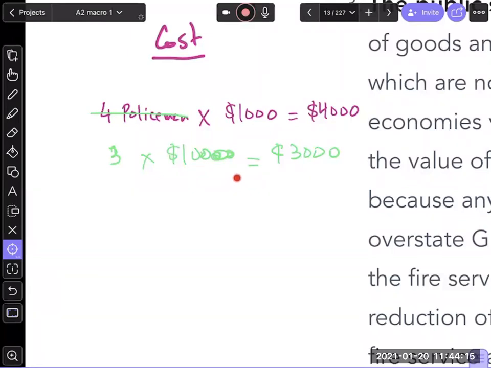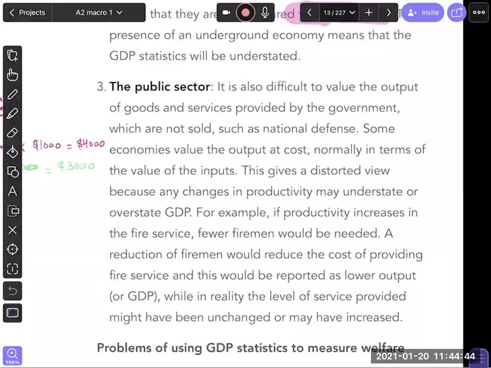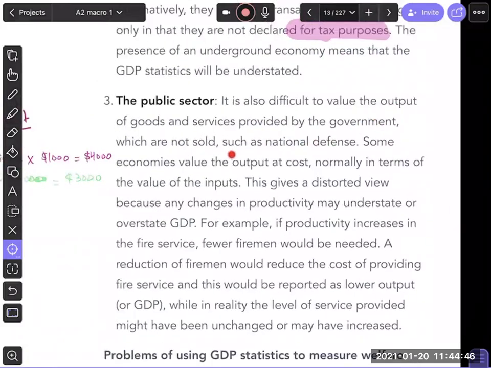You guys get that? Whenever you are trying to look at things at cost and not at market value, the problem is that if ever there's a change in productivity and fewer policemen are required, this is shown as a fall of GDP. In reality, GDP should not be falling, because you don't need four now, you only need three policemen because the productivity has gone up. So what I'm trying to say is that whenever you look at the public sector, the value of goods and services is always done at cost.